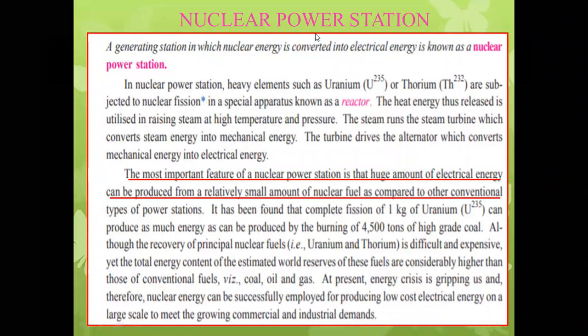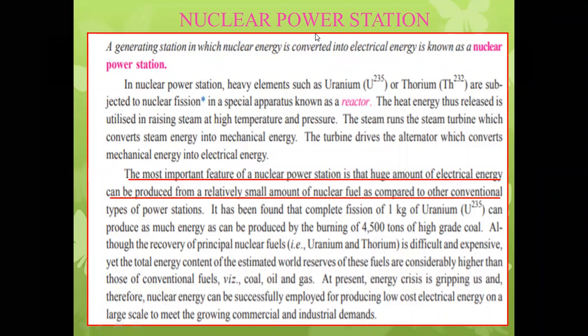A nuclear power plant basically uses the nuclear energy which is produced during the nuclear fission reaction. As we know, a radioactive element like uranium or thorium undergoes a nuclear reaction, specifically nuclear fission. Means what?